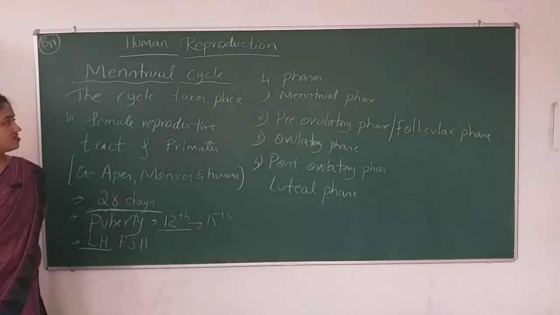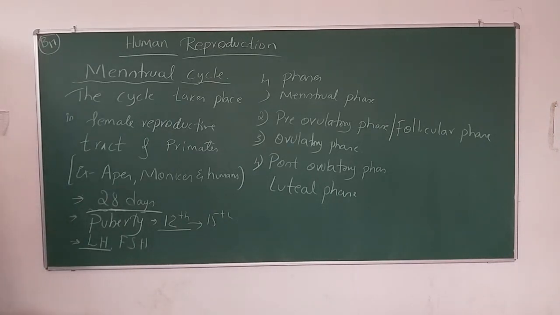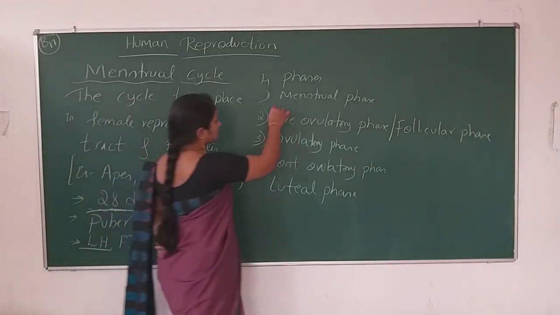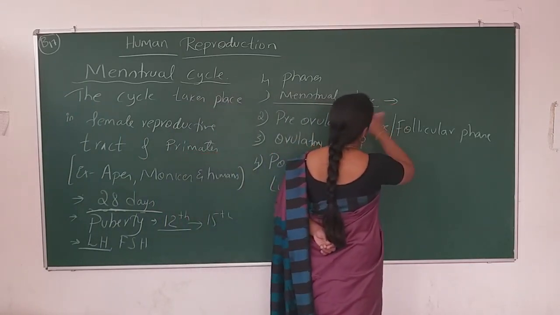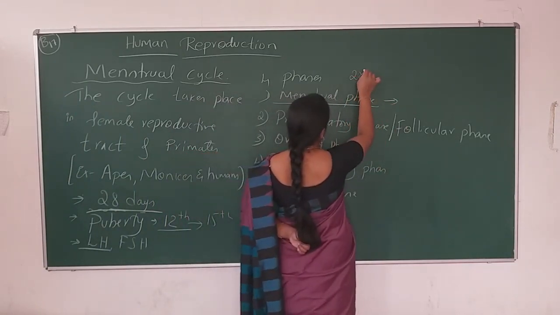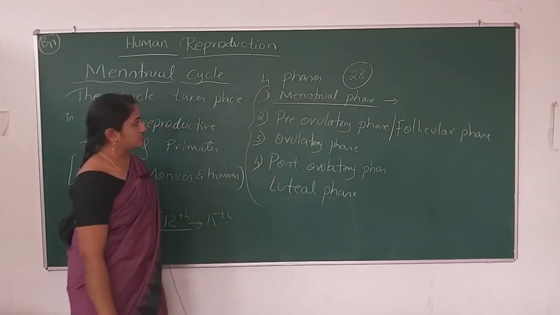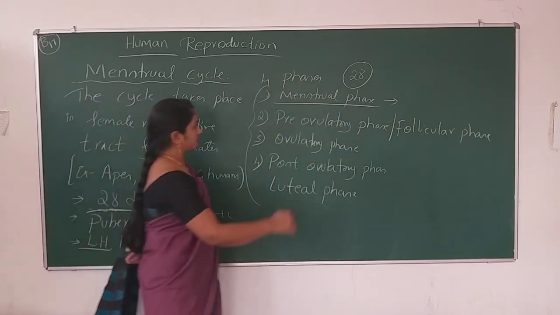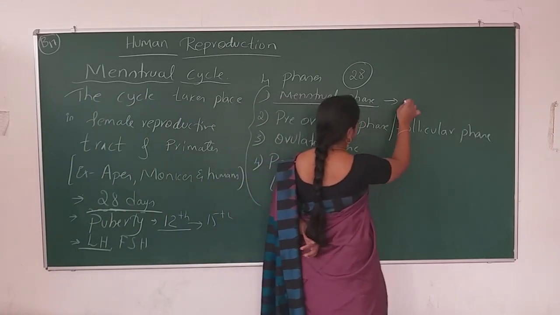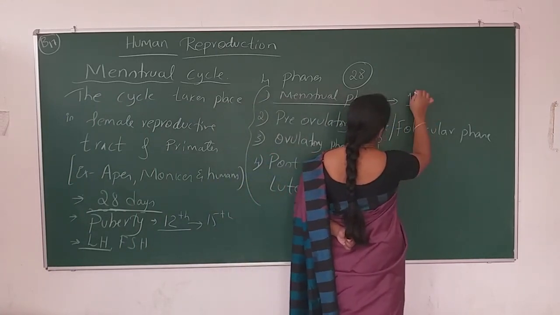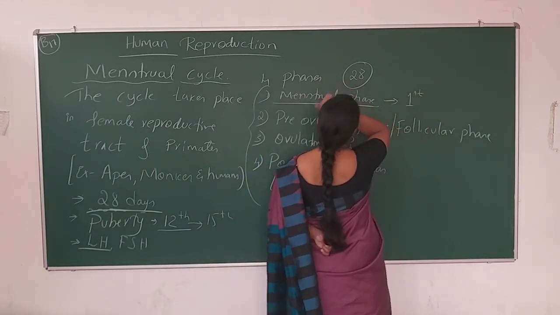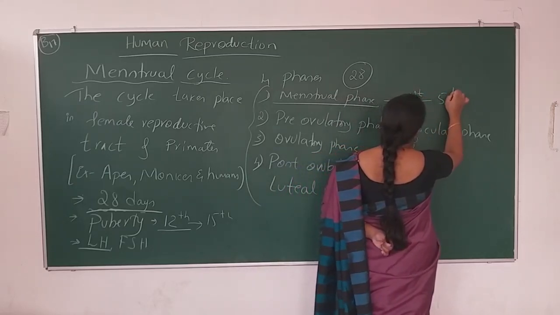So the first phase is the menstrual phase. If out of 28 days we have to calculate all these phases, the menstrual phase lasts from the first day of the menstrual cycle to the 5th day.